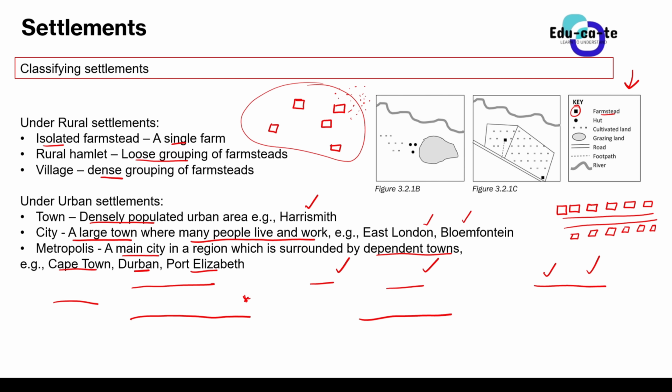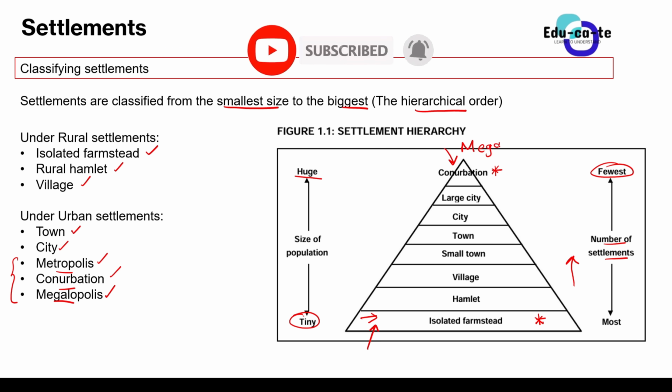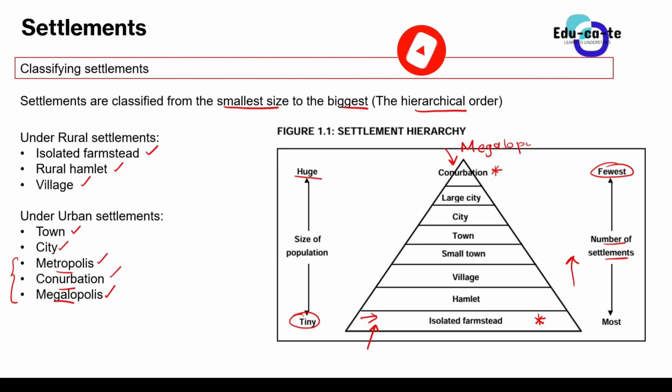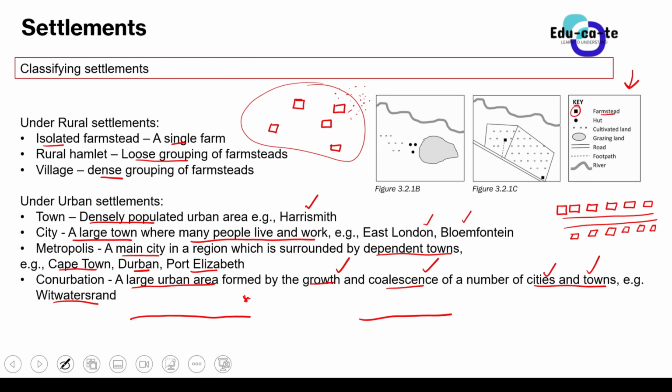It might happen that this diagram which I've put here misinterprets everything, but the megalopolis is found at the top. So this is the megalopolis. It is found at the top. And then this written large city, it is actually a metropolis. A large city is a metropolis. So you just correct that diagram. I extracted it somewhere else. So basically, this is how it works.